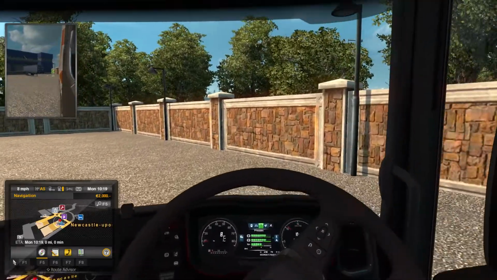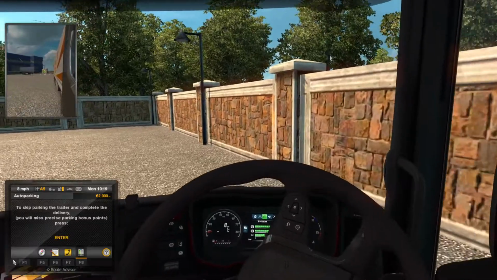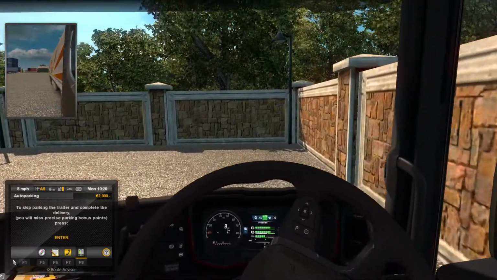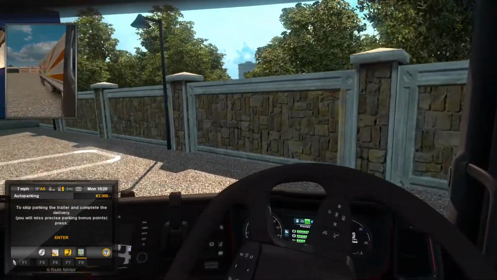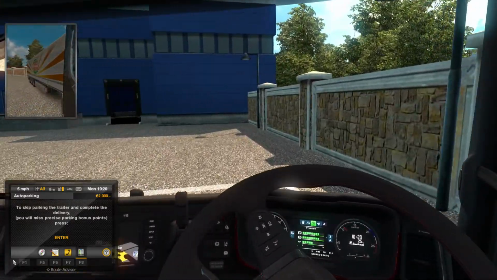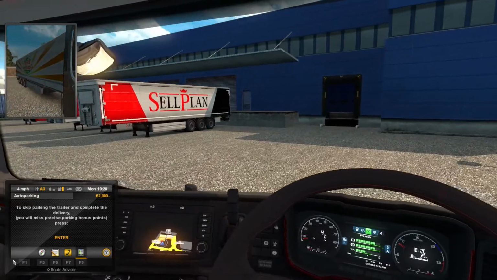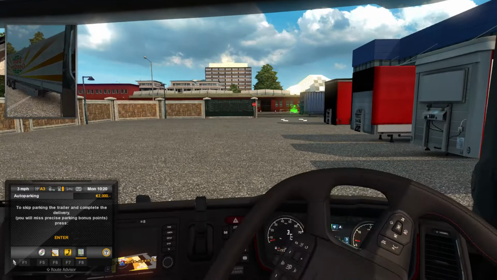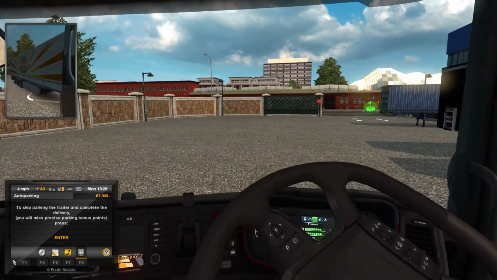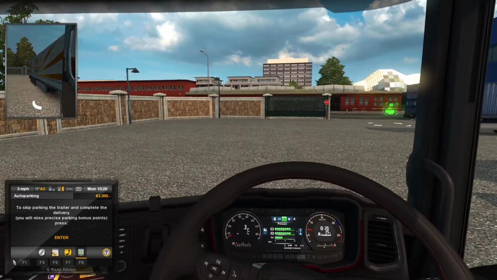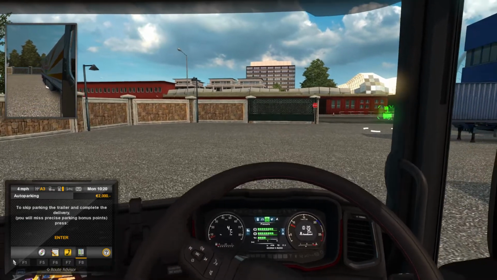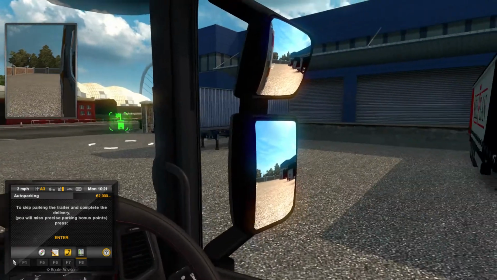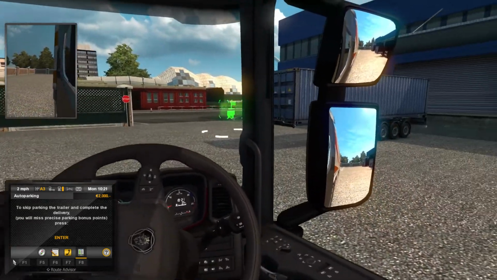So what I'm going to do is we're going to drive down, and then we're going to go around and see if we can get it lined up in the box and see if we can get 90 XP, experience points, for parking it in the right place. So keep your eye on the box, keep your eye on your trailer and where you want it. Let's see if we can get it in this space. So this should be quite an easy reverse. Then I say that, and probably make a complete pig's ear of it.